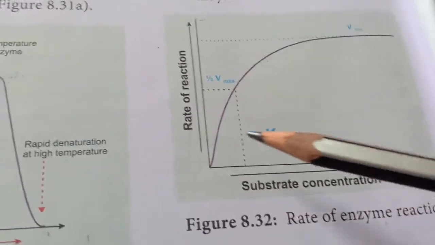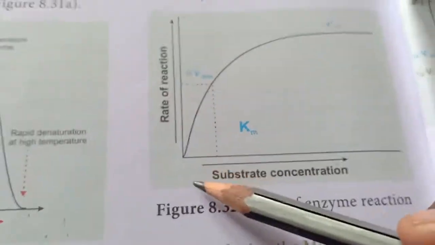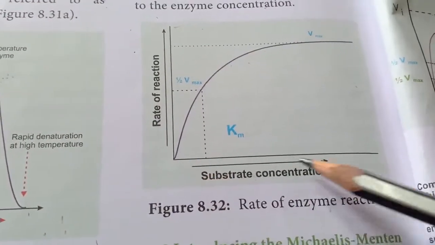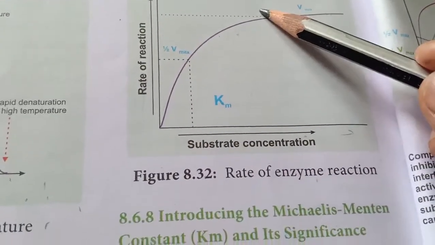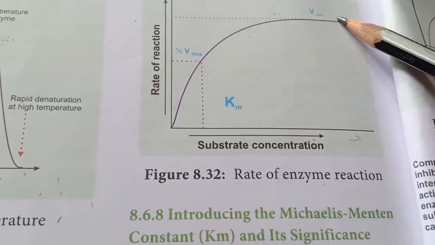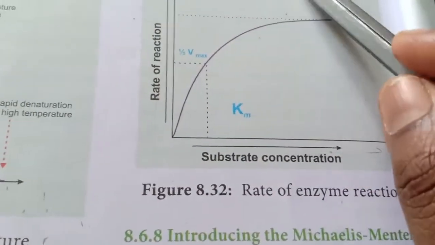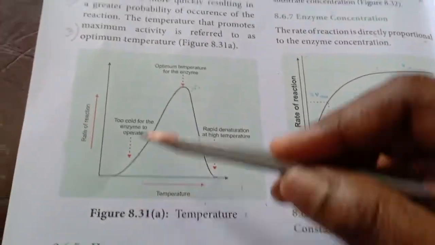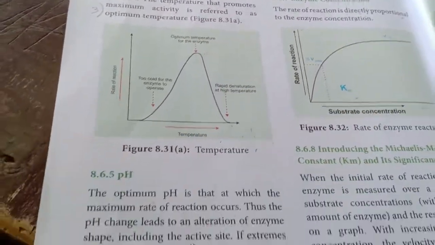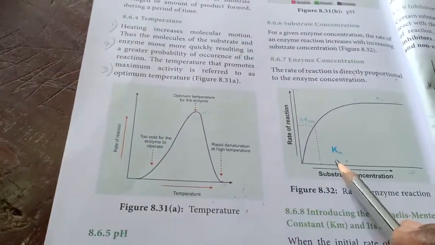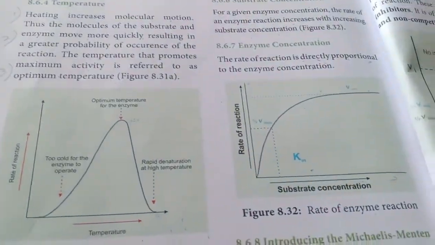This is substrate concentration, that is rate of reaction. You can see as the concentration increases, the rate of reaction is also increasing. So both are equally increasing. That is why we have given directly proportional. See, these are the 4 types, children. You will have to learn the 3 diagrams and the important points in it. It may come as a 5-mark question.